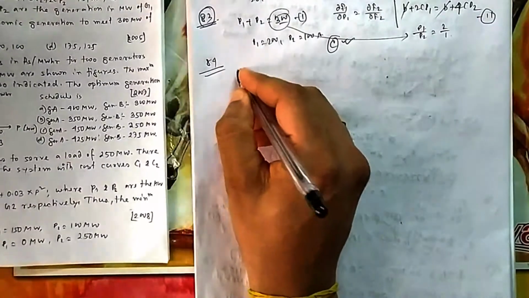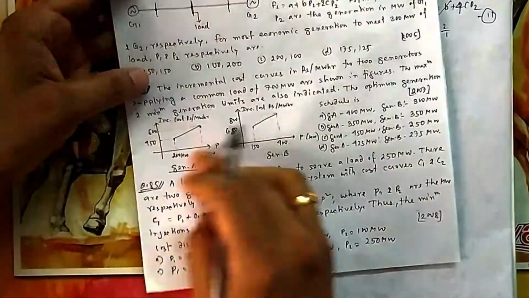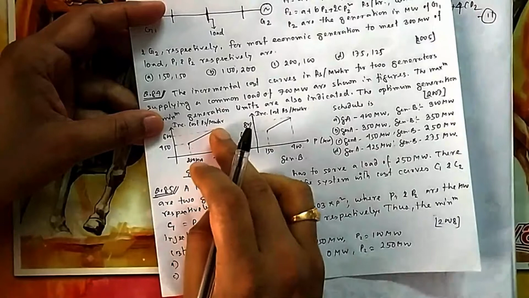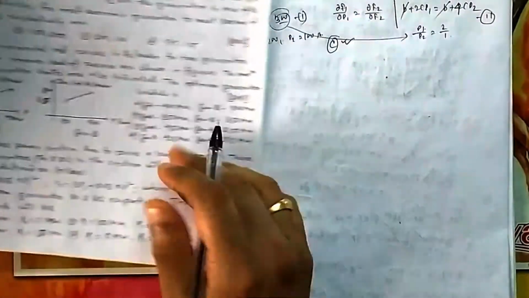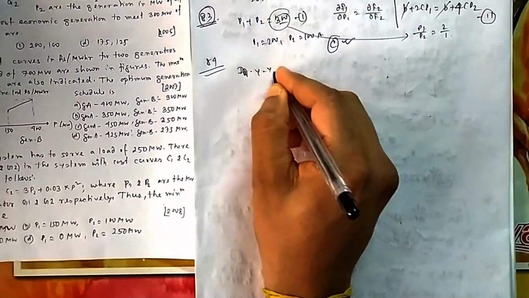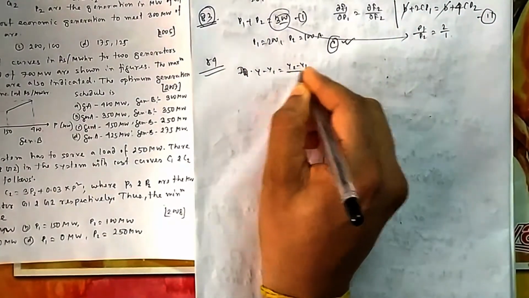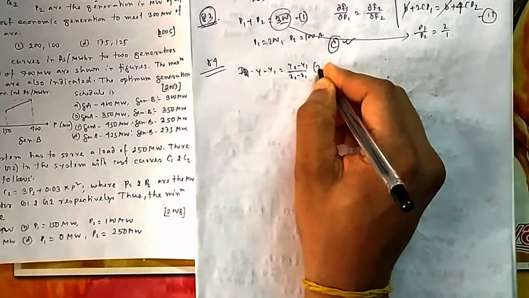So for IC1, this is IC1, this is IC2. So what is the formula? Y minus y1 is equal to (y2 minus y1) by (x2 minus x1) into (x minus x1). This is the two-point formula of a straight line.